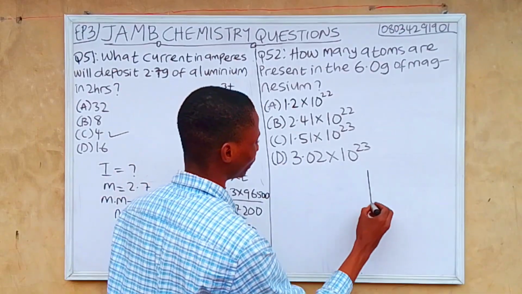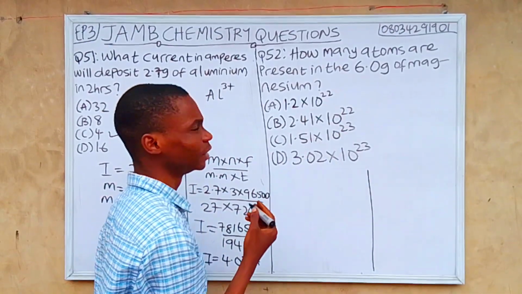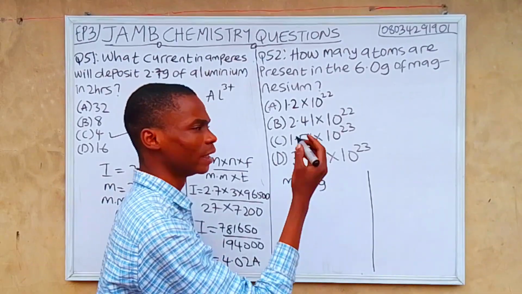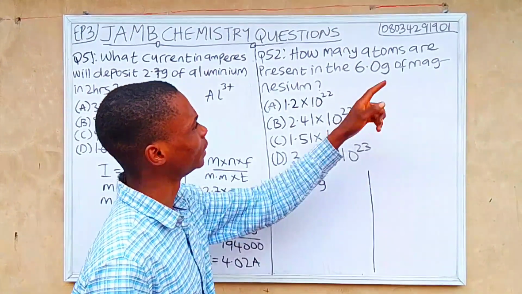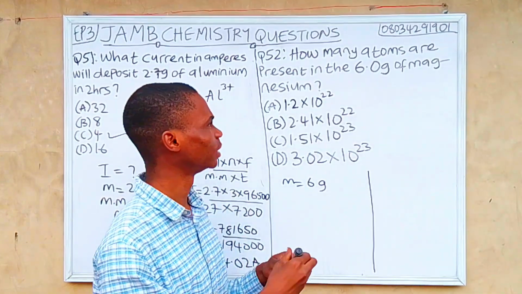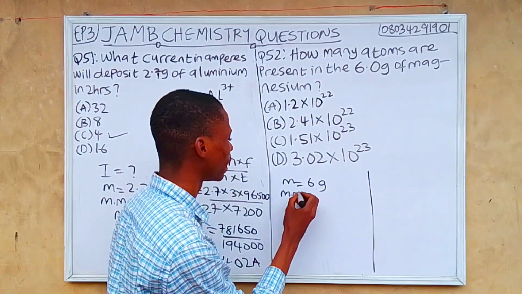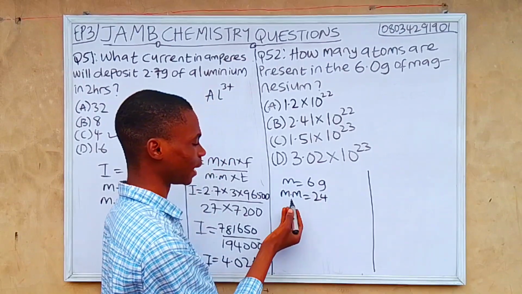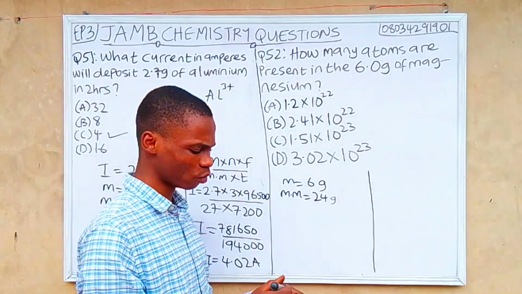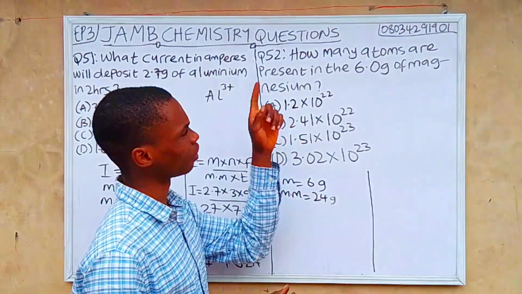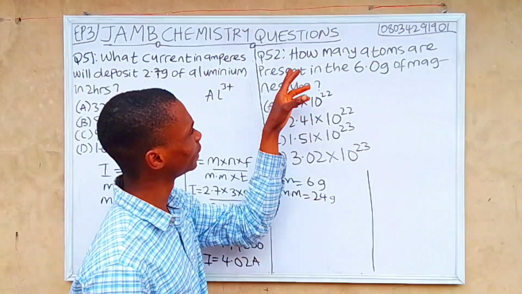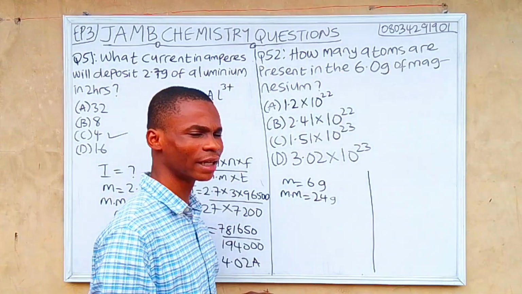So let's write out our givens. The mass is 6 gram. The atomic number of magnesium is 12 and the molar mass is 24. So the molar mass of magnesium is 24, represented as mm. So we need to get our number of moles before we can know the amount of atoms present in 6.0 gram of magnesium.